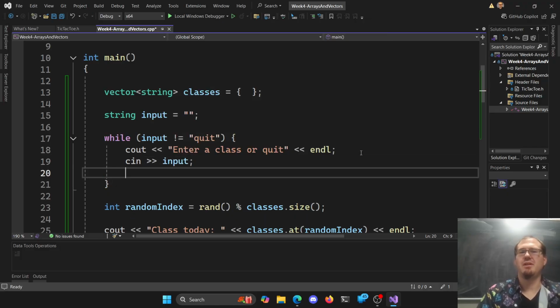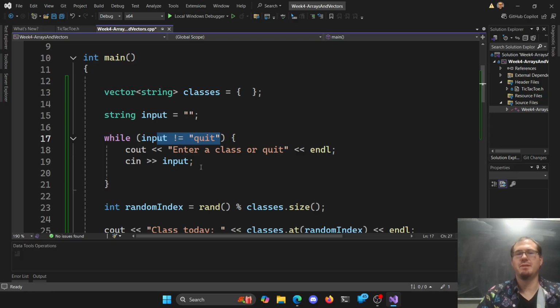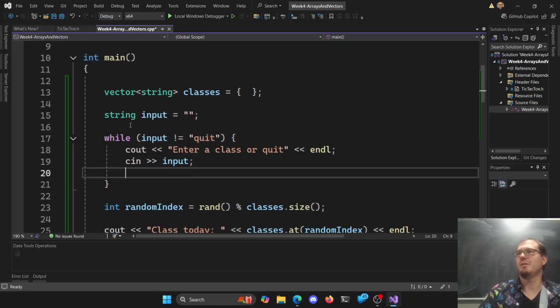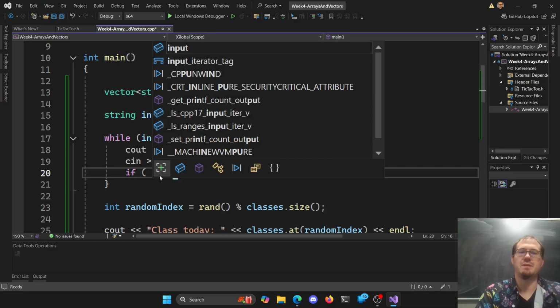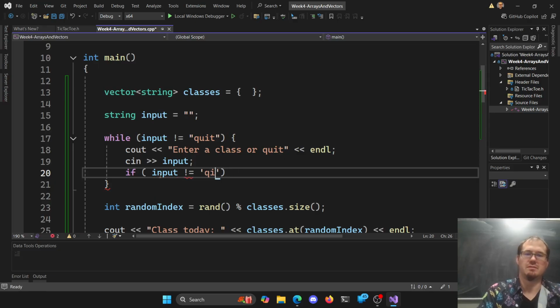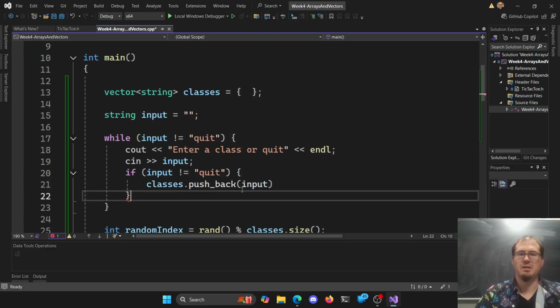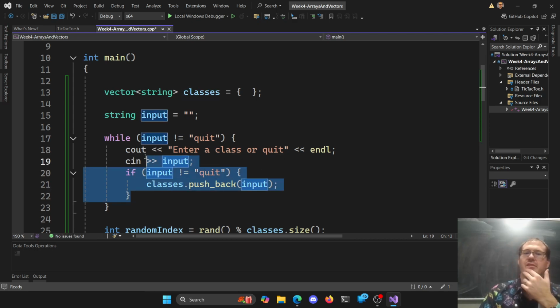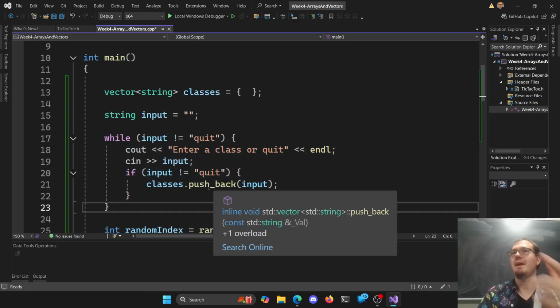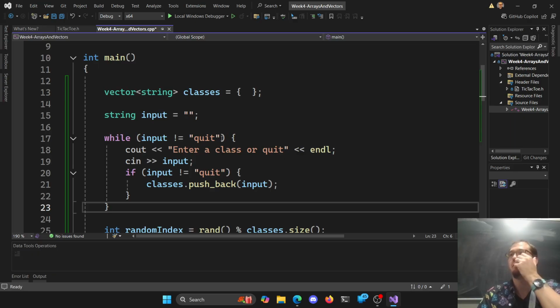And then now we have to double check this, which is a little bit obnoxious, but otherwise you have to do the prompt outside again. Some people like prompting outside. I like only prompting once. It's okay. If my input does not equal quit, then I'll take my classes and I'll push back the input. Right? So for as many classes as you want, until you type in quit, I'm just going to keep adding into your list. We can go through the whole catalog if we want to, right? If you're terribly bored here. I don't know.